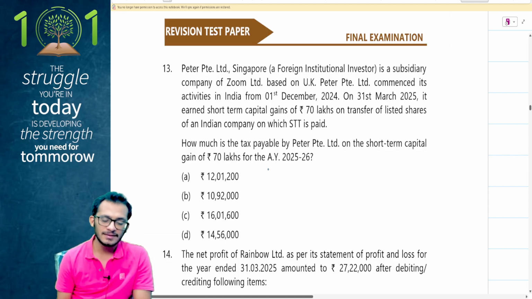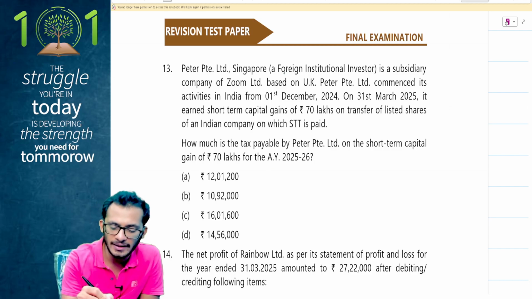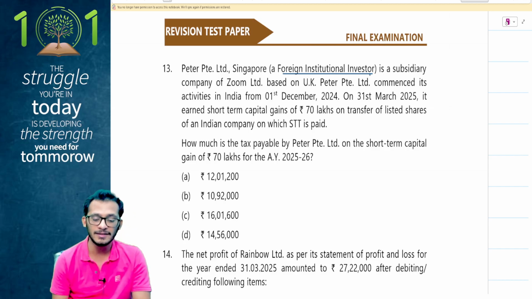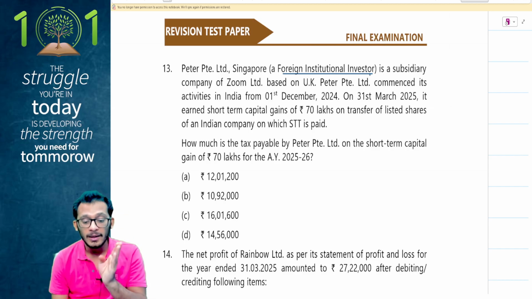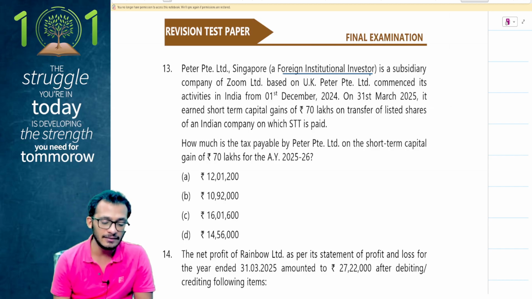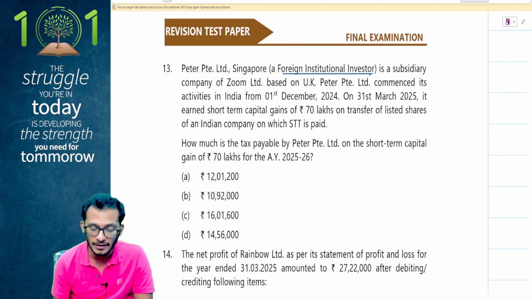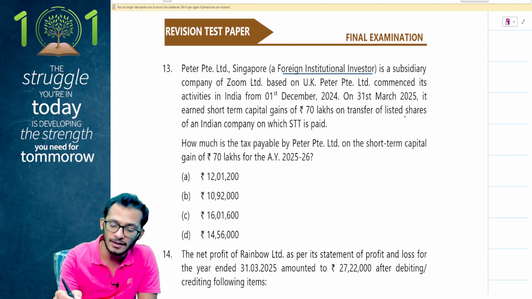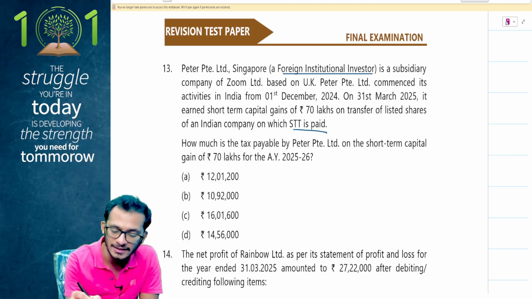Peter PT Limited, a Singapore foreign institutional investor, FII. Okay, section 115AD is coming into picture. It is a subsidiary company of Zoom Limited based in UK. Peter PT Limited has commenced its activity in India from 1st December 24, middle of the year. On 31st March 25, it has earned a short-term capital gains of 70 lakh rupees on transfer of listed shares of an Indian company on which STT has been paid.